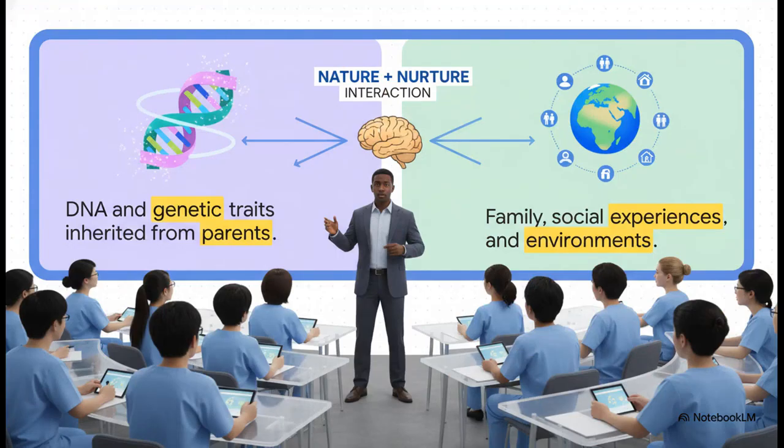And that brings us to Section 4, Heredity versus Environment. This is the ultimate showdown. On one side, we have heredity, or nature, the DNA and genetic traits handed down directly from our parents. On the other side is environment, or nurture, our family dynamics, our social experiences, and the physical environments that shape us. So, which one wins?